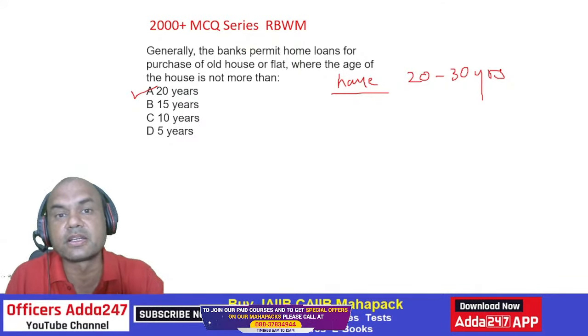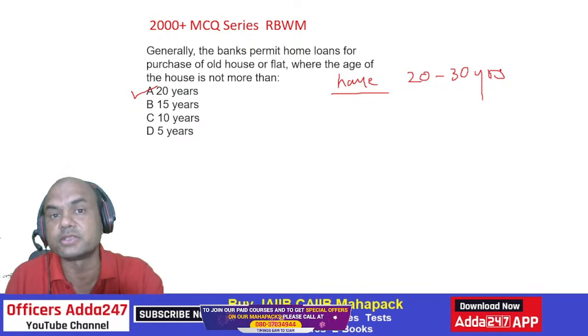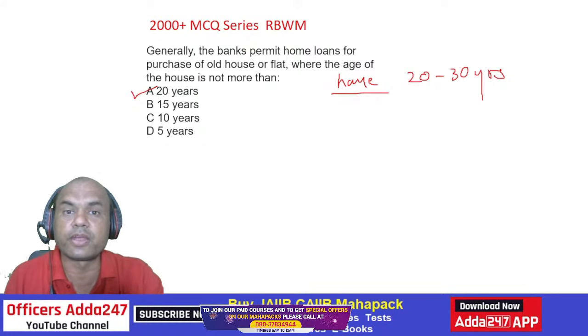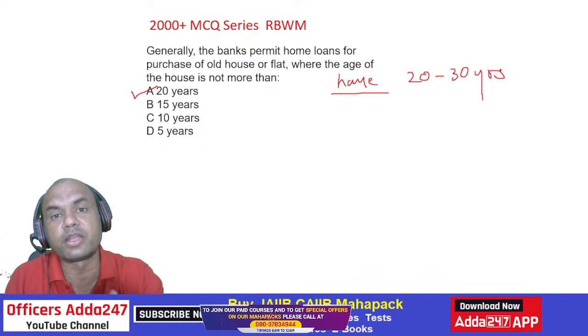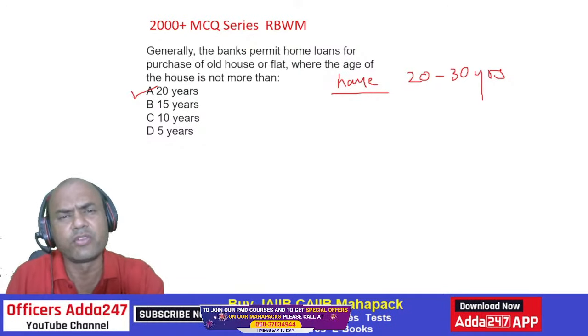So 30 plus 30, 60 years. There are huge chances that the building might collapse in between because generally, the life of any house is considered not more than 50 years. Buildings generally. 50 years is also too much. That is as per civil engineering.